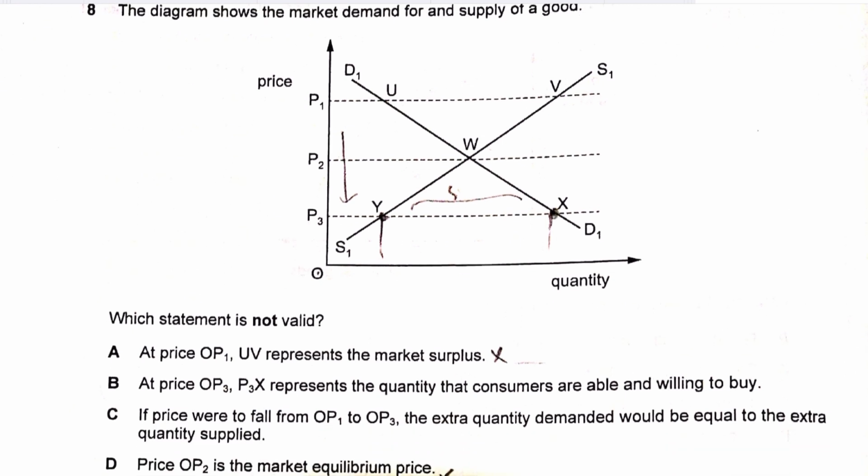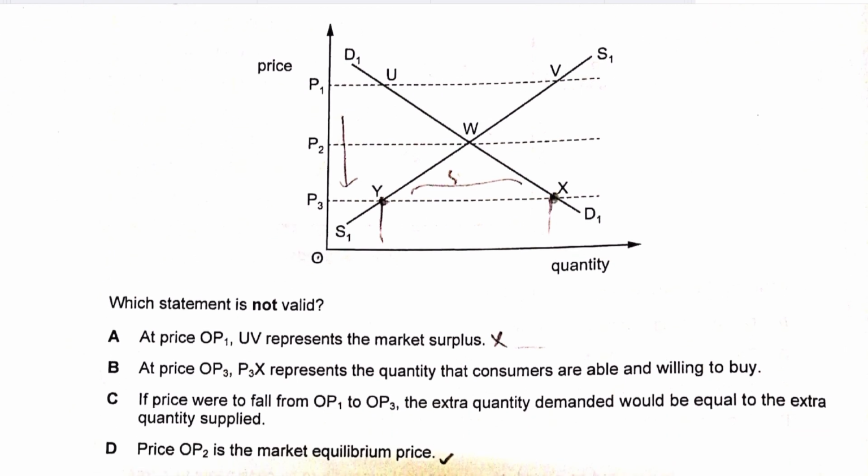Now moving forward, option B says that at a price of OP3, P3X represents the quantity that consumers are willing and able to buy. So at P3, this point represents your quantity demanded. P3X, this entire distance, represents the quantity demanded by the consumers. Let's say the quantity is 100, then from 0 to 100 is the quantity demanded by the consumers, which is also equal to this distance as well. So option B is correct as well. They're asking for the wrong option.